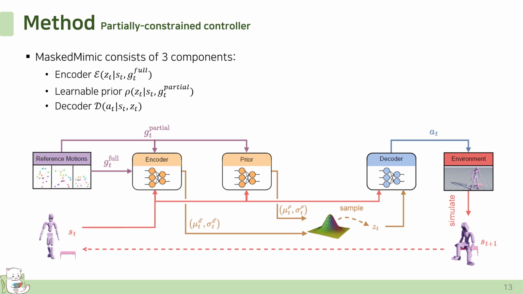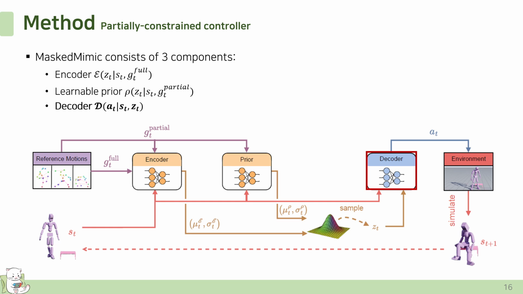Masked Mimic consists of three components: an encoder, a learnable prior, and a decoder. The encoder outputs a distribution given the fully observable future target pose from the desired reference motion. The learnable prior maps to a distribution given only partially observed constraints.